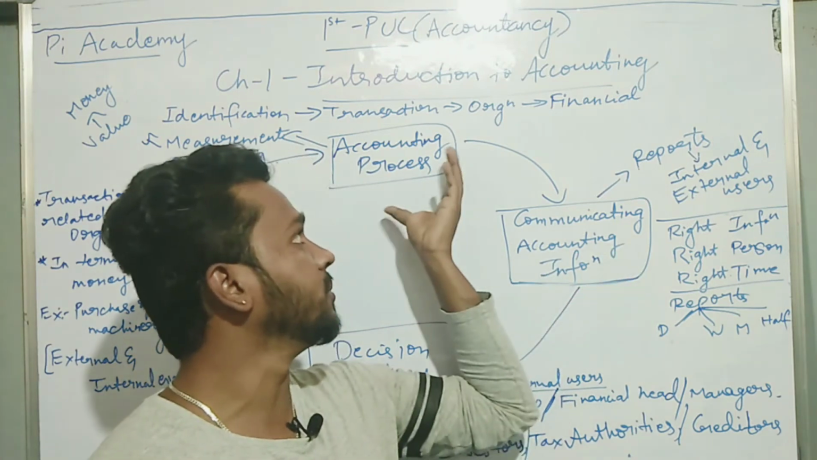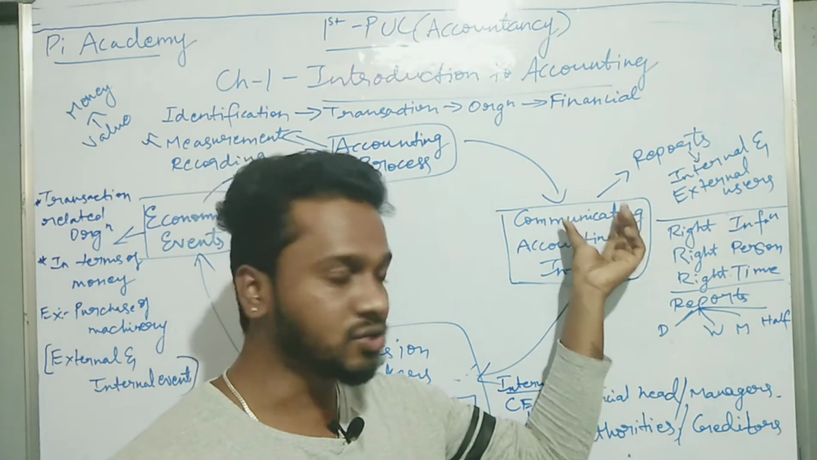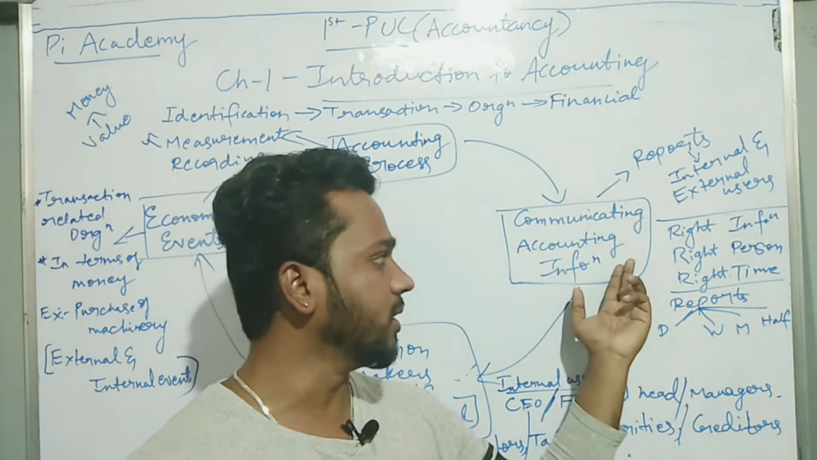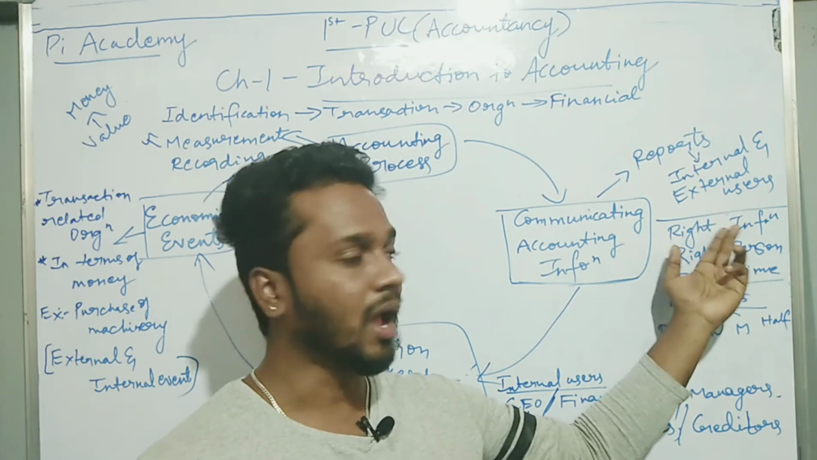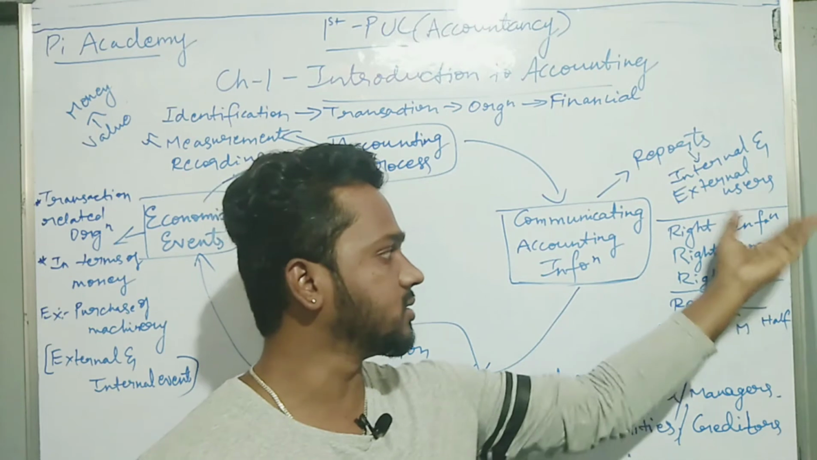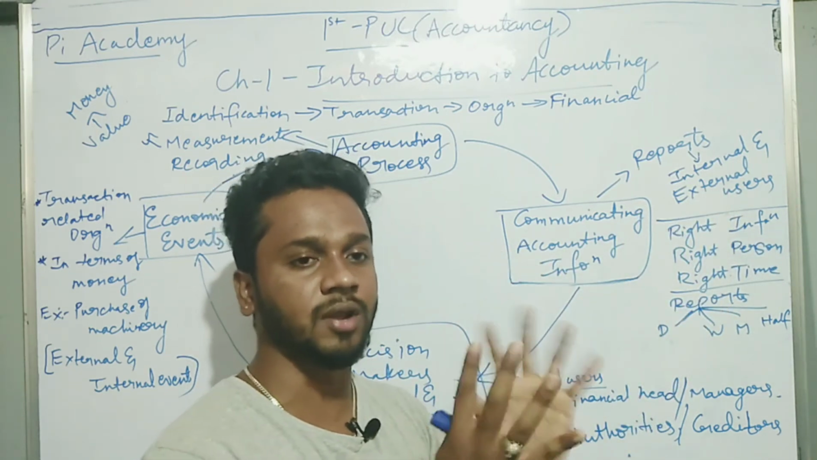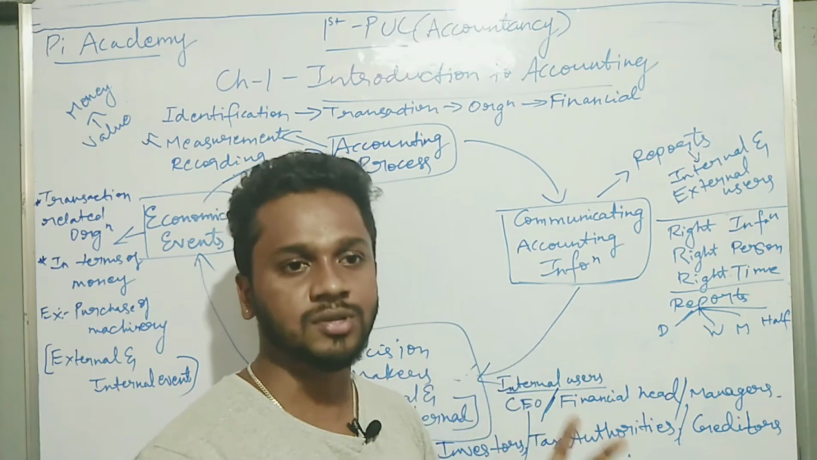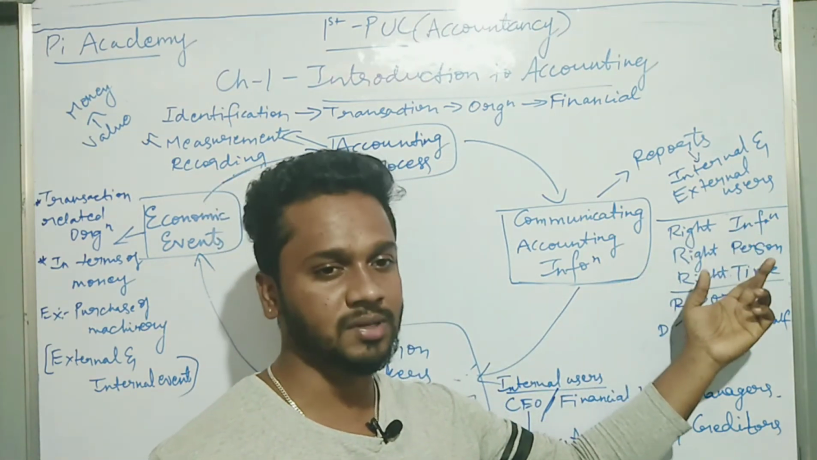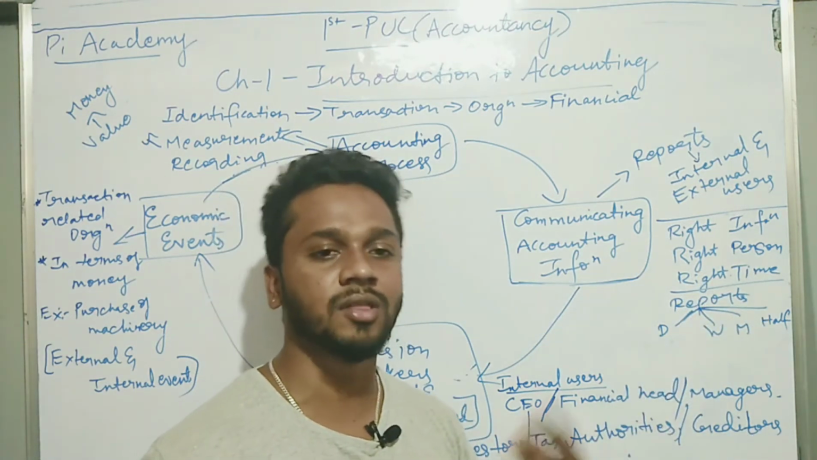So this accounting information, whatever reports are there, will be communicated. It should be communicated in the right way, in such a way that this information should be the right information and should go to the right person at the right time. Okay, so this is the condition that should be met when you are communicating the accounting information. Whatever information you have regarding the accounts in your business should be the right information. It should go to the right person at the right time. And reports depend on the business or depend on the users.